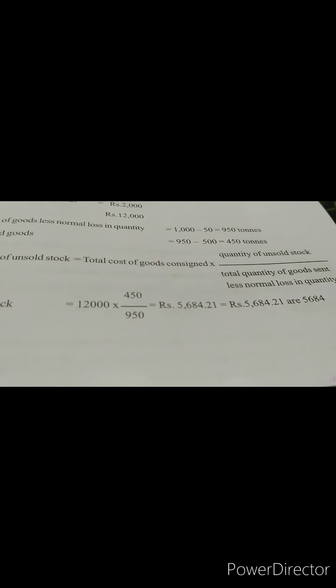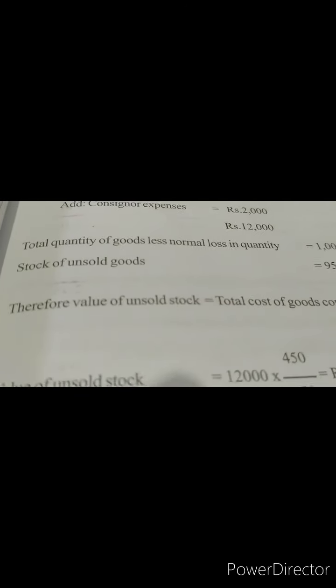So value of unsold stock, when you put the figures into that formula, this is how it's going to look. 12,000 is the cost of goods which was consigned, 450 the unsold stock, and 1,000 minus 50 you'll get 950. And when you do the calculation, this is the figure which you'll be getting, dear students, rupees 5,681.21 paise. So they have taken it to the nearest value, that is 5,684 is the value of unsold stock. So in case you get a normal loss in question, this is how you'll be solving.